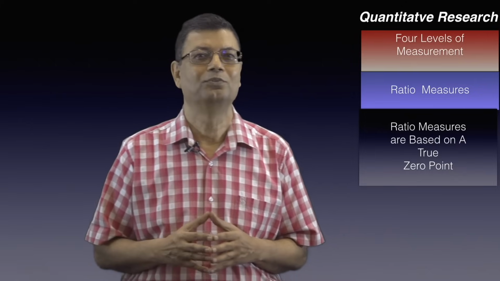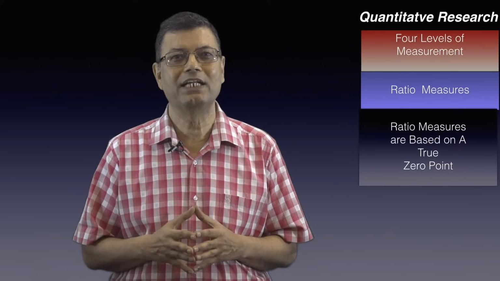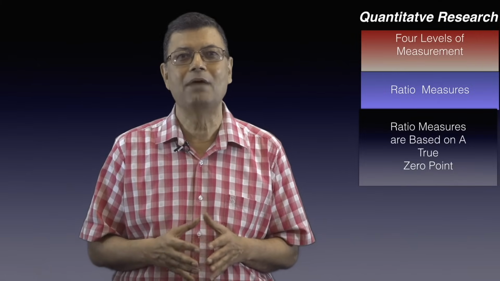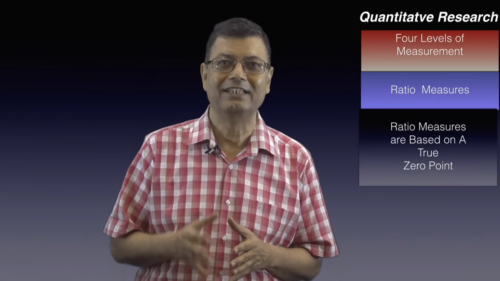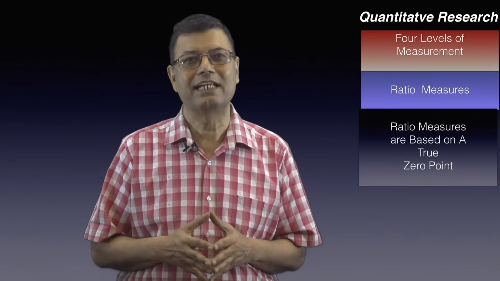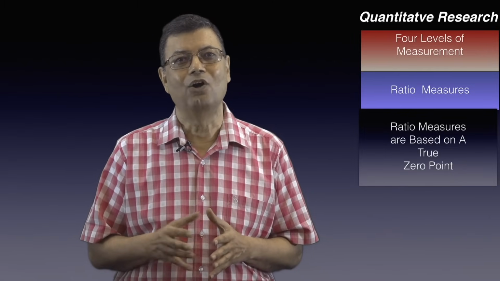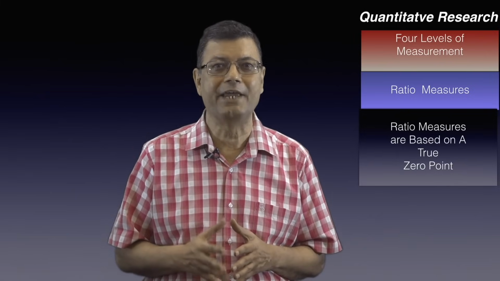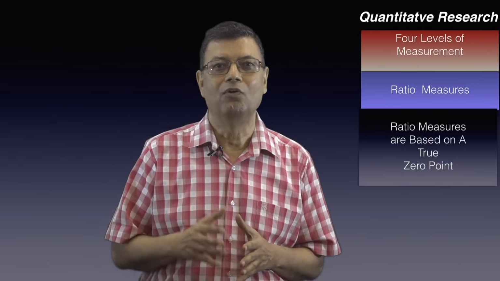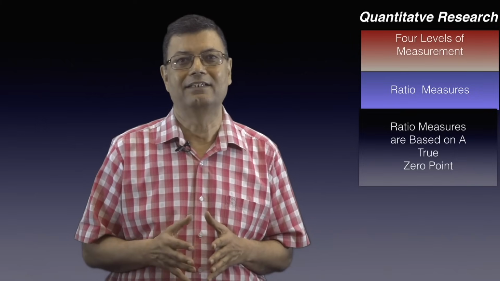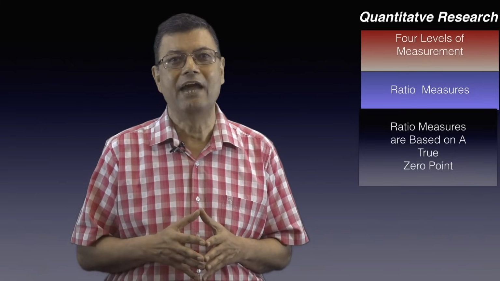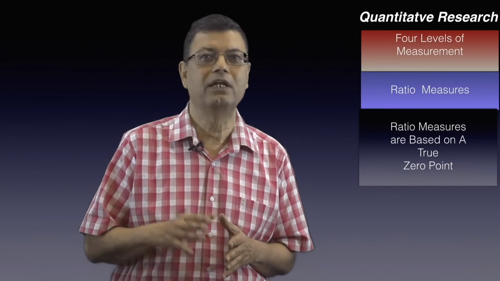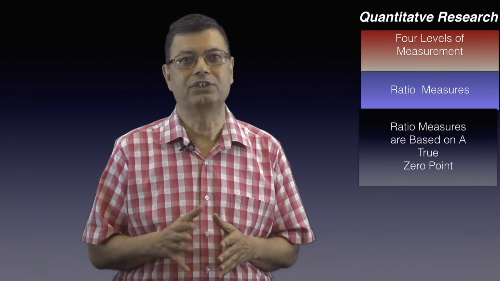If somehow we can have subjects with an age 0, say babies carried by women about to give birth, then age would satisfy the requirement of a ratio level measure also, in which we can say how much older one person is than another. Thus, ratio level measures have true 0 point as well as all the characteristics of nominal, ordinal and interval measures.